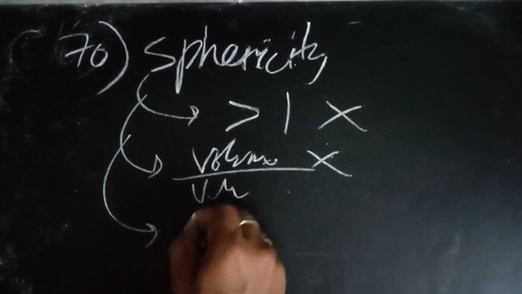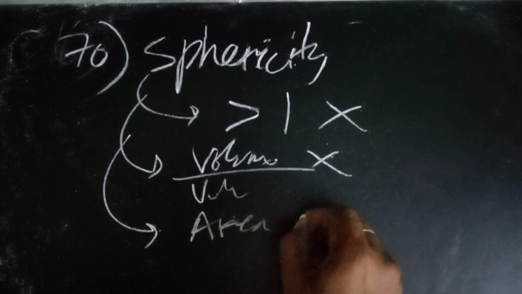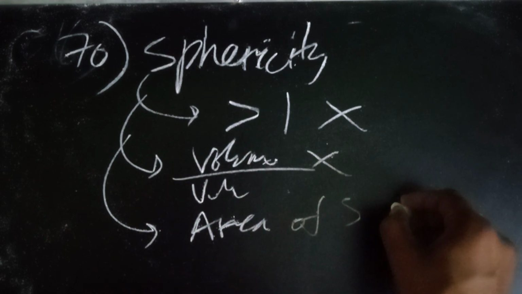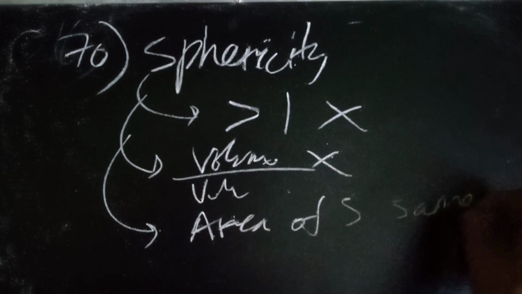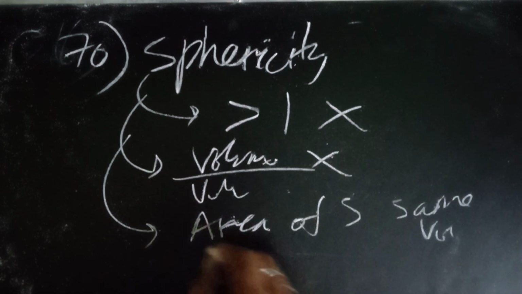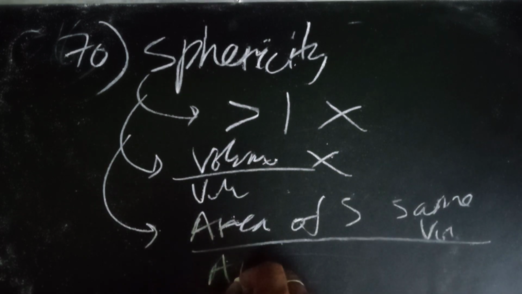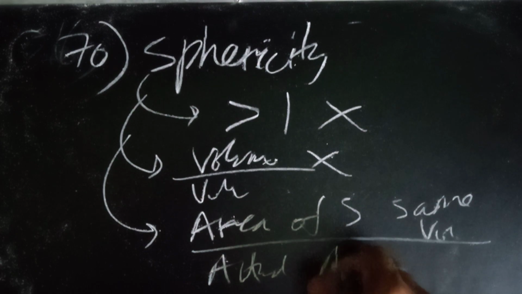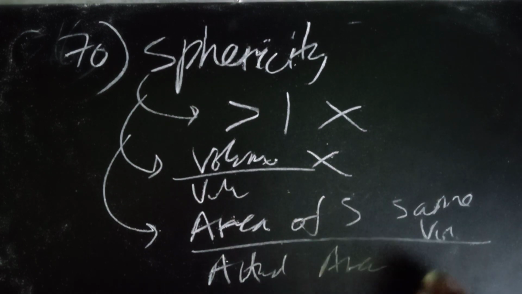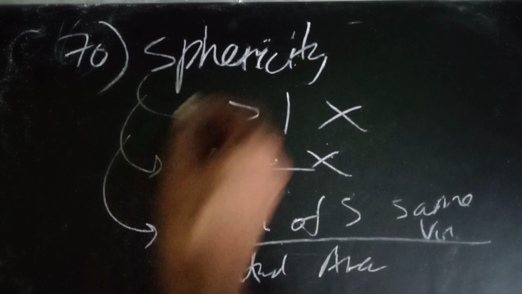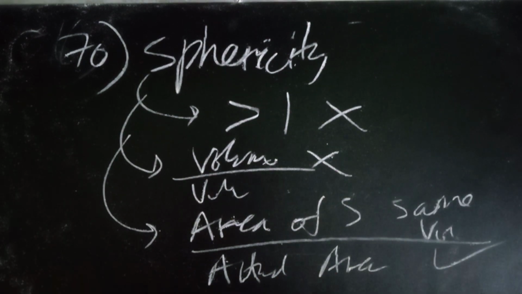The right answer was area: the area of a sphere of the same volume divided by the actual area of the solid. That is the sphericity. Remember that.